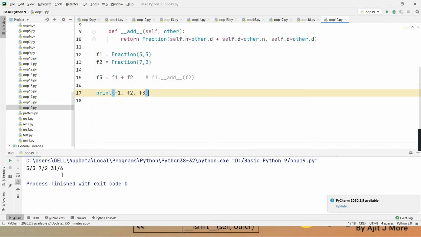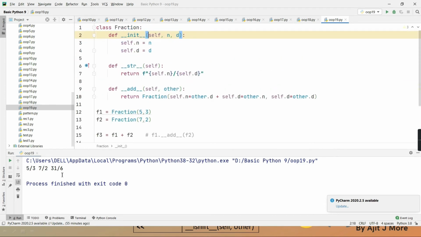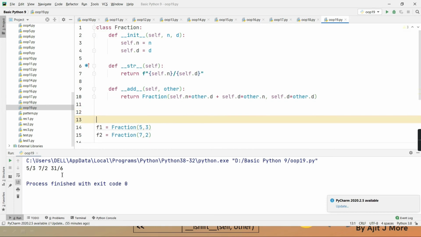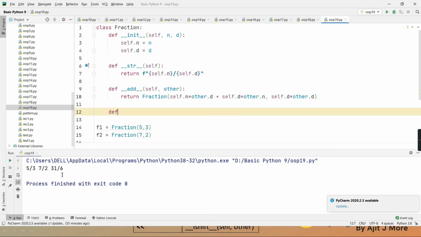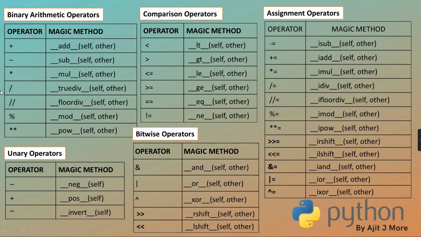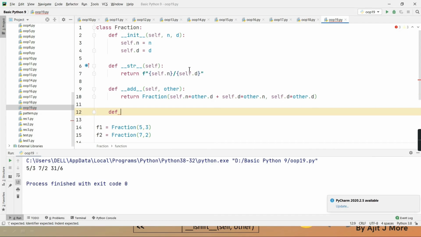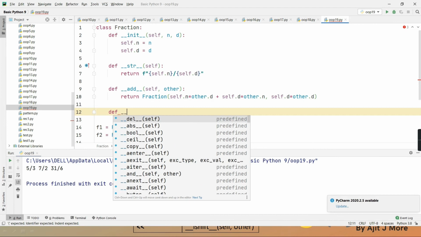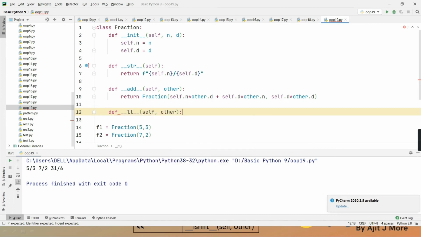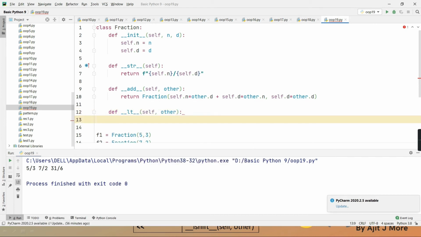Yes. Clear? Like, can we overload a comparison operator? For example, I'm overloading the comparison operator less than. So to overload less than, which magic method can you see? LT. Okay? So def double underscore LT. Now in this, what do I have to do?